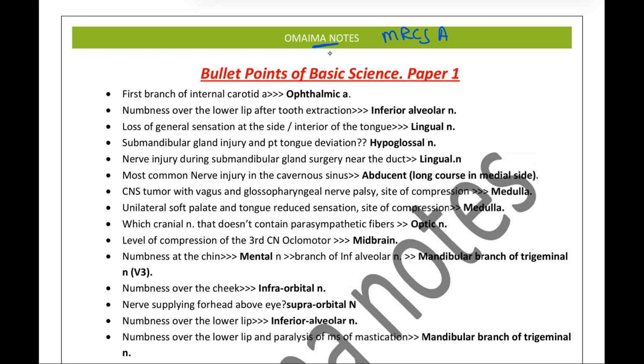So let's get started. First branch of internal carotid artery is the ophthalmic artery. We know that the internal carotid artery is going to give different branches.